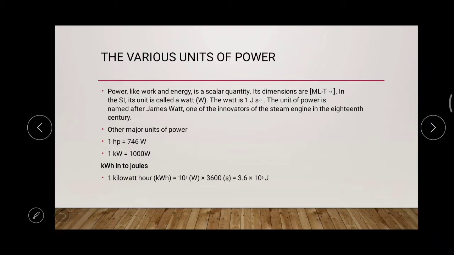So watt is comparatively a very small unit. So for measuring higher power values, we are having another unit, that is horsepower. 1 horsepower is 746 watt. So remember these conversions. 1 horsepower, it is 746 watt, and 1 kilowatt, whereas 1 kilogram is 1000 gram, the same thing, 1 kilowatt, it is 1000 watts.